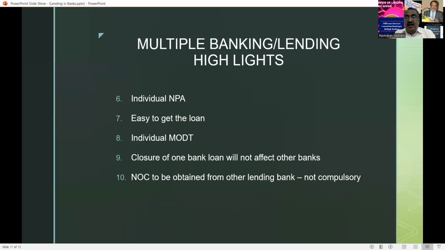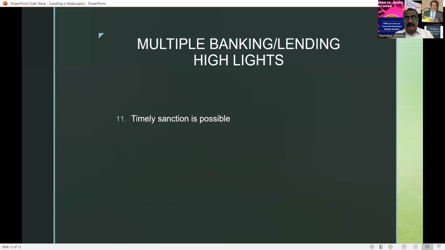And no objection. Normally nowadays bankers have started to ask for an NOC from the other lending banks. Sir, I am also going to release a loan. I am also interested to give the loan to this party. But normally bankers, in order to improve the business, are not giving the NOC. Now, this is only a practical thing. But according to me, an NOC must be obtained in case the banker has observed that the borrower has already availed a loan from other banks.